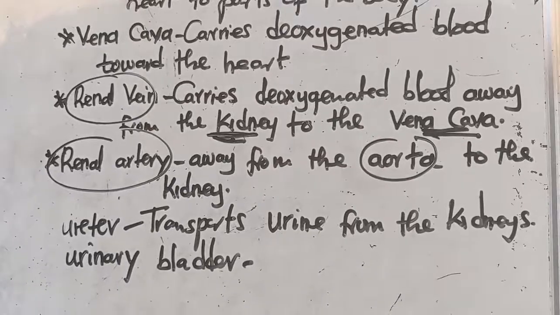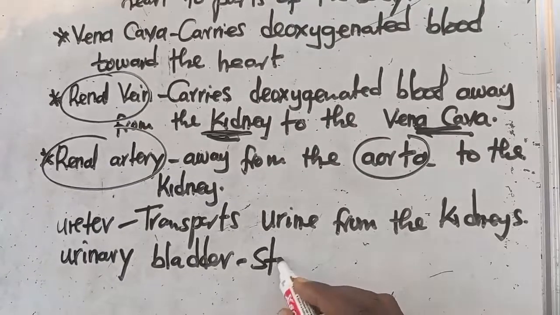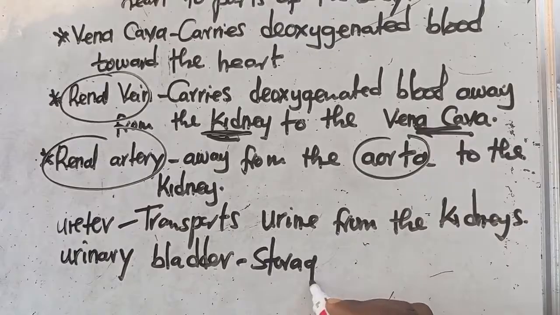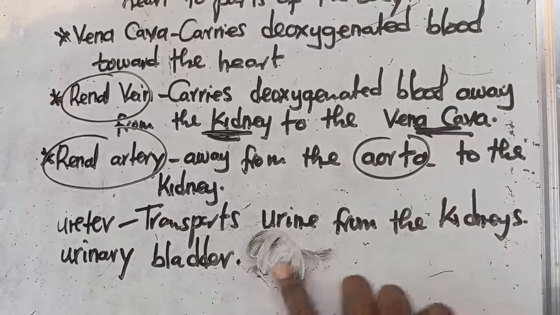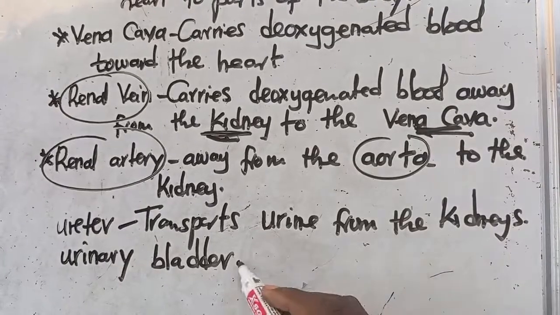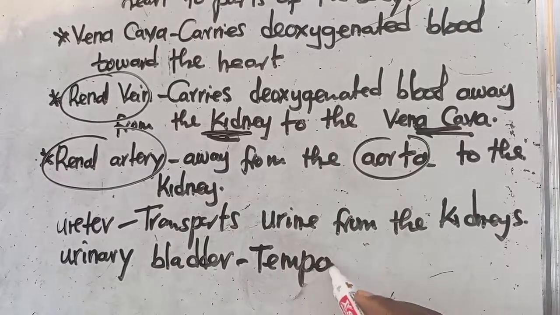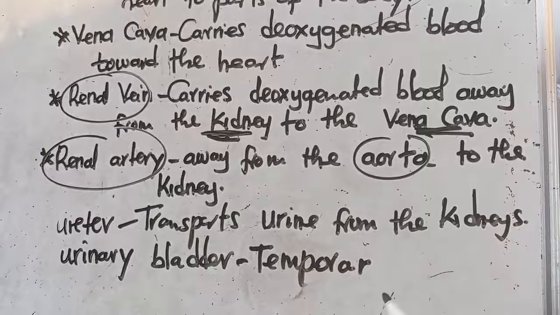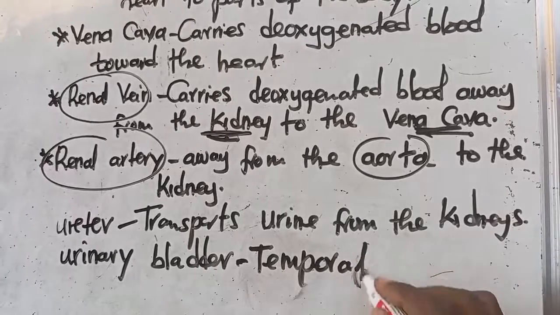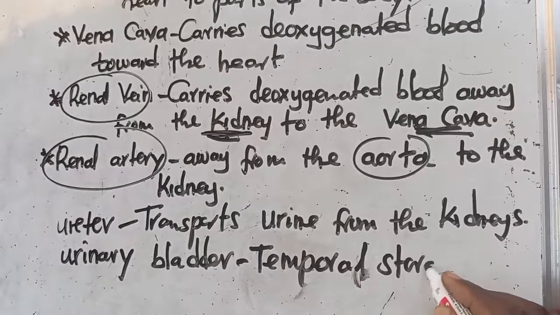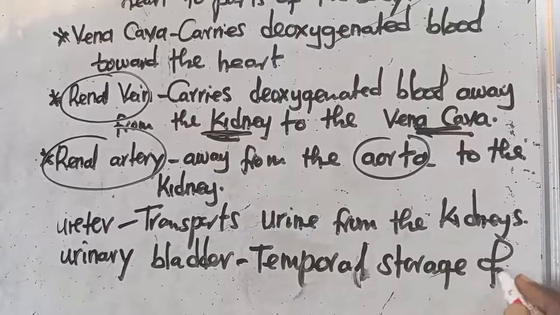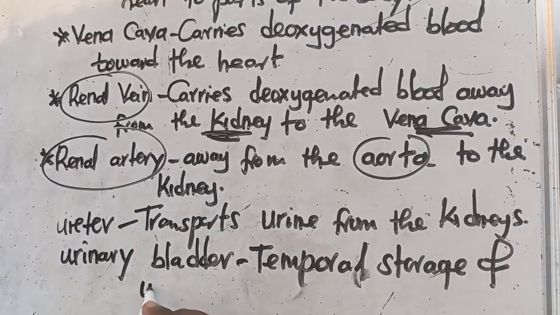It is the temporal storage of urine. That is the urinary bladder.